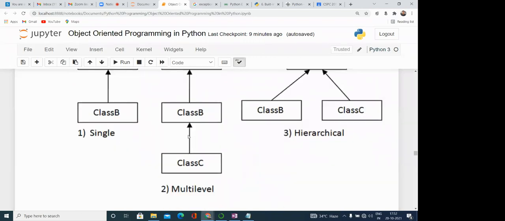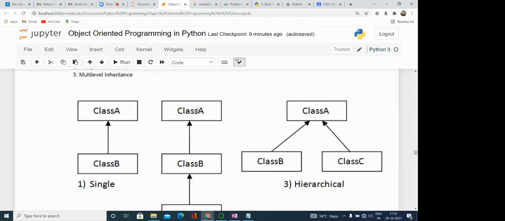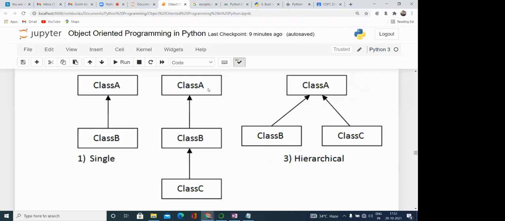This is called multi-level. Multi-level means class A has certain properties which are inherited by class B. So class B contains the properties which are there in class A and in class B. Same, class C is inheriting the property from class B. So class C contains all the properties which are there in A and B, and the properties which are there in C. Hierarchical inheritance means one class we can inherit into more than one class. Like class A is there, the same class we are inheriting in B, and the same class we are inheriting in class C.